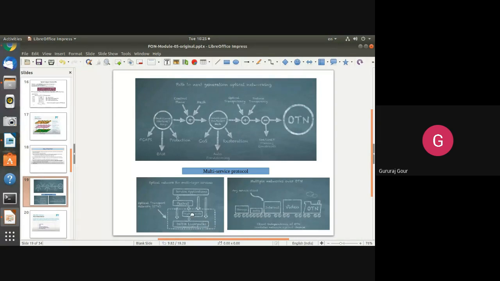So in this block you can see it consists of DWDM light paths. Light paths means virtual connections established between the different nodes of the optical network. This one is telling that it is supported with both the DWDM and SDH service layers.